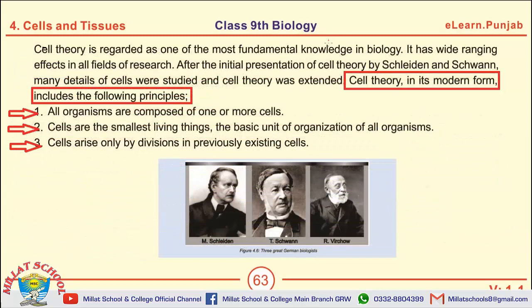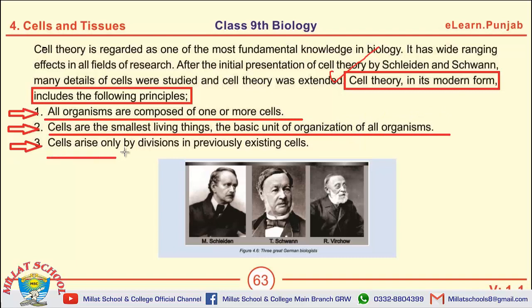There is the main question on this page, that is, write the principles of cell theory. What are the principles of cell theory? There are 3 points to be discussed in the answer of this question: that all organisms are composed of one or more cells. Cells are the smallest living things, the basic unit of organization of all organisms. Cells arise only by divisions in previously existing cells.